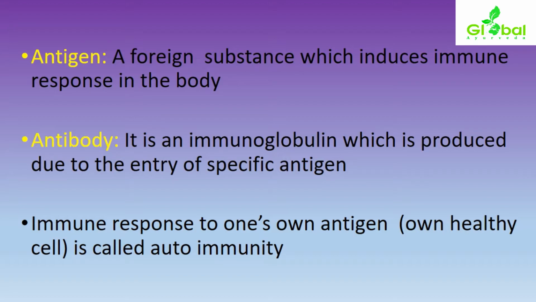Antigen is a foreign substance which can induce the immune response in the body, whereas antibody is an immunoglobulin produced due to the entry of a specific antigen. Wherever there is an entry of a specific antigen in our body, antibody will be produced.